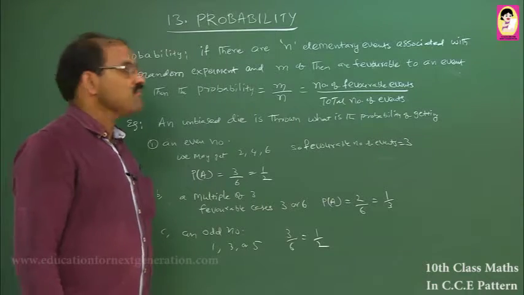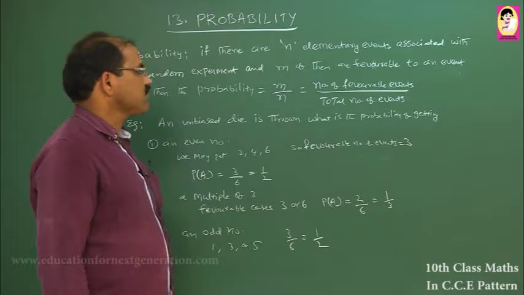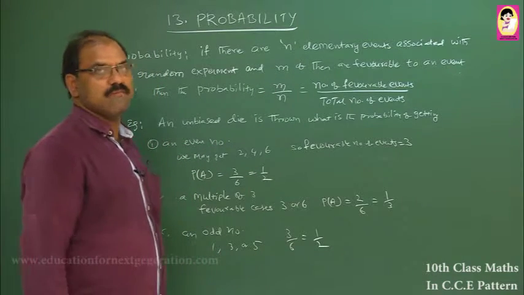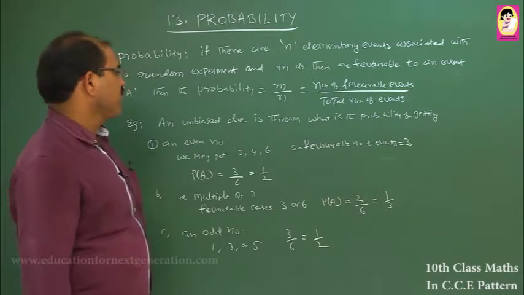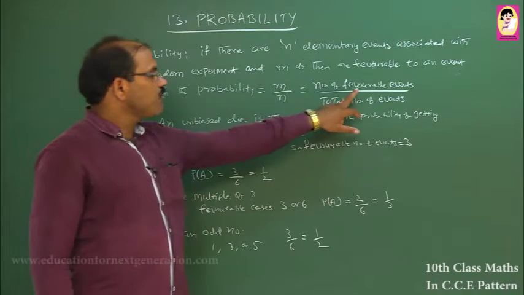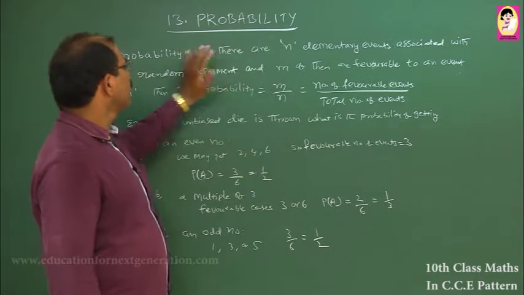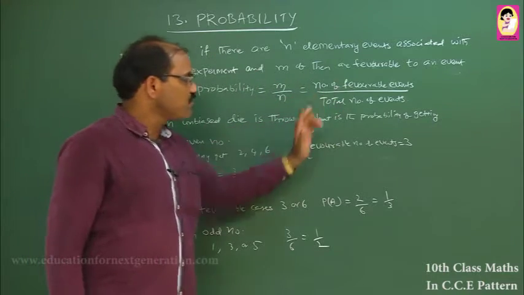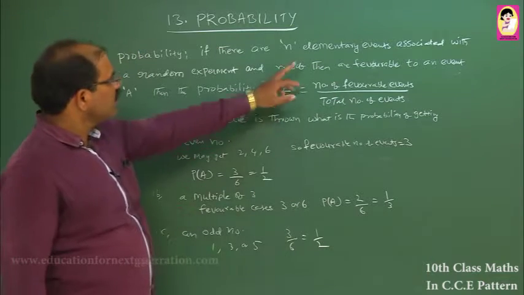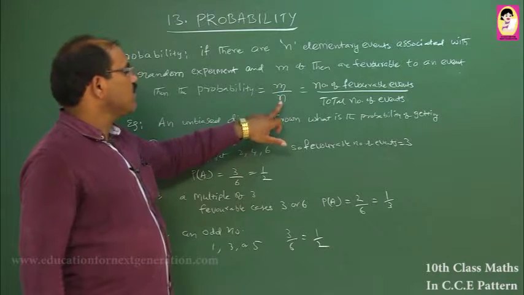Now suppose there are n elementary events associated with the experiment and m are favorable cases, and the others are not favorable. Then the probability is the number of favorable events divided by the total number of events. This is the formula to find the probability: number of favorable events divided by total number of events. Here m are the favorable events, so the probability is m by n.